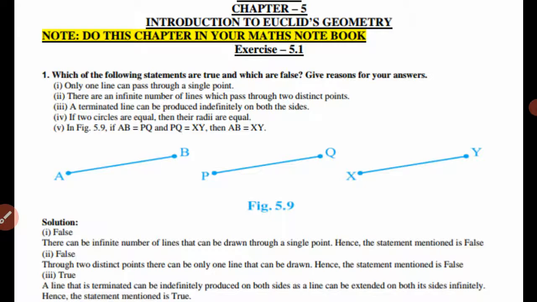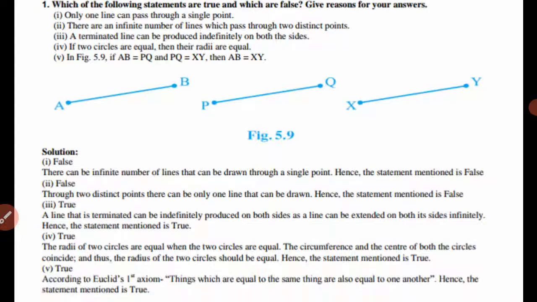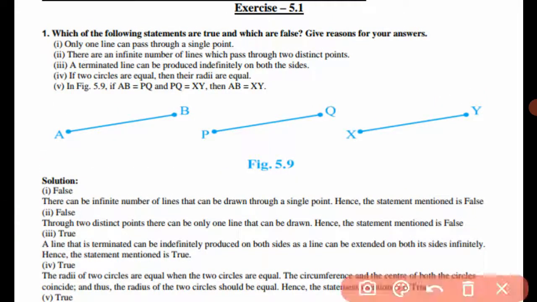So in first part it is asking only one line can pass through a single point. So it is false because infinitely many lines can be passed through a single point. Therefore in first part it is false. In second part, there are an infinite number of lines which pass through two distinct points. So yes, here second part it is false.